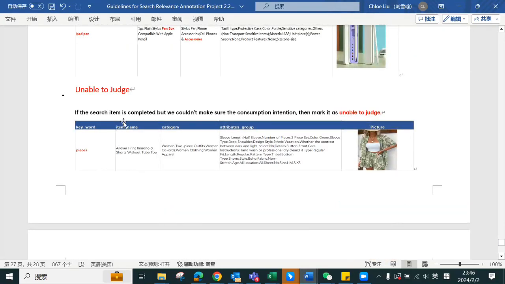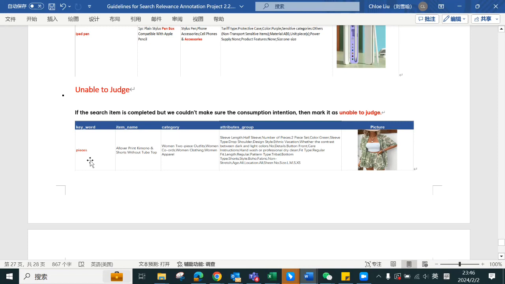If the search item is complete, but we couldn't make sure of the consumption intention, then we mark it as unable to judge. For example, the keyword is pieces. Pieces is very abstract. We don't know what it means.